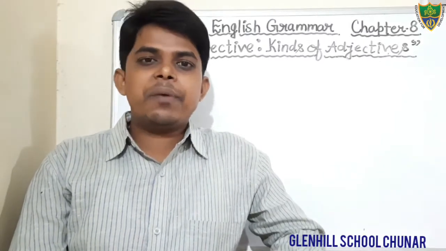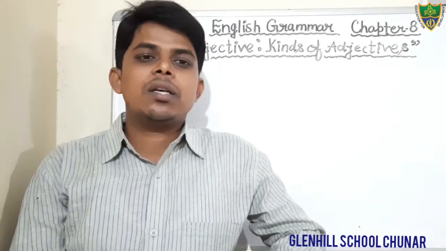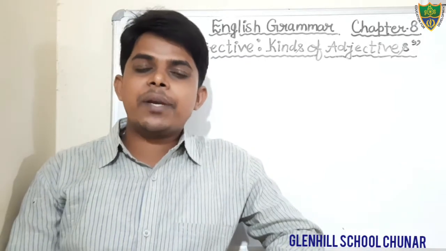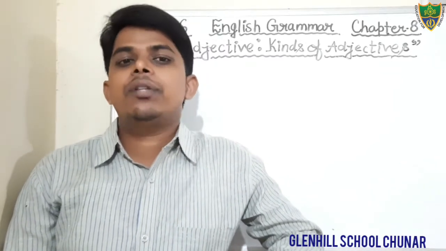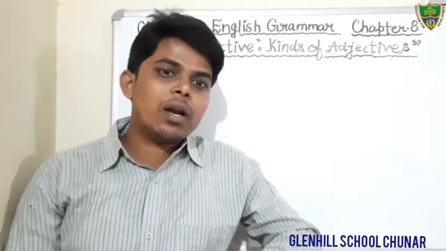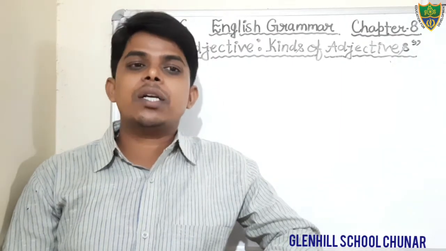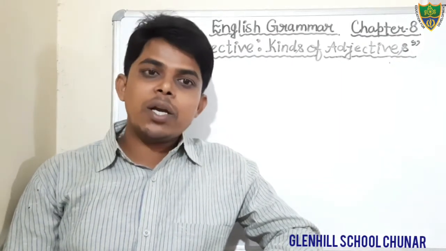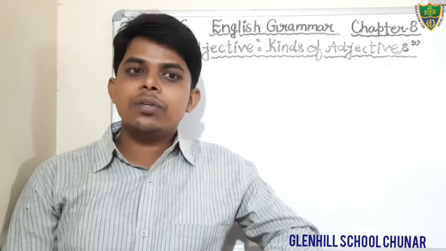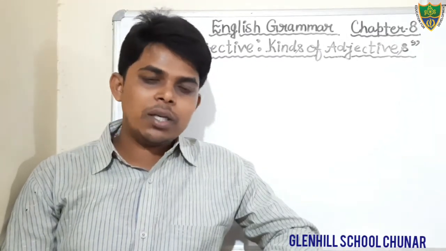Dear students, in the previous classes we were discussing chapter 8 of English grammar, that is adjective, the kinds of adjective. In this chapter we have read the definition of adjective with example, and we have also read the features of an adjective and kinds of adjective. In the kinds we have read adjective of quality, adjective of quantity, adjective of number, distributive adjective, proper adjective, possessive adjective, interrogative adjective, and demonstrative adjective.